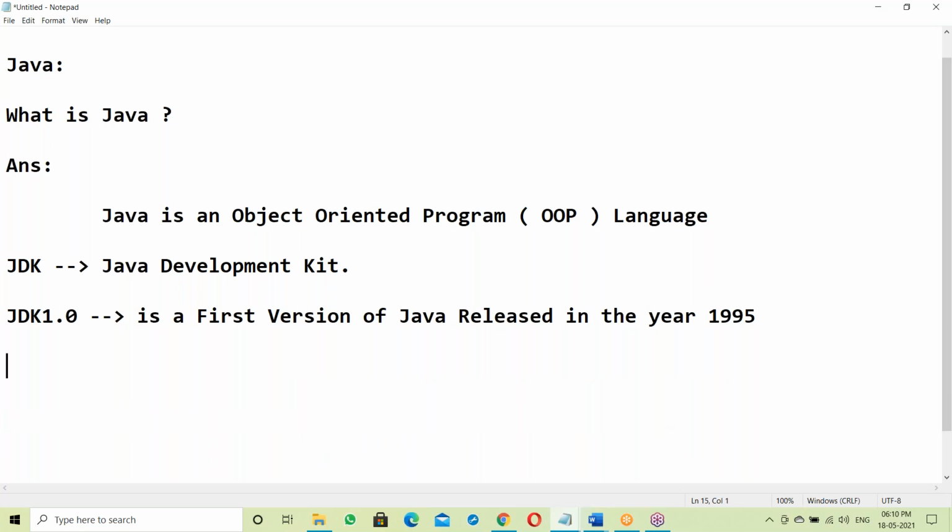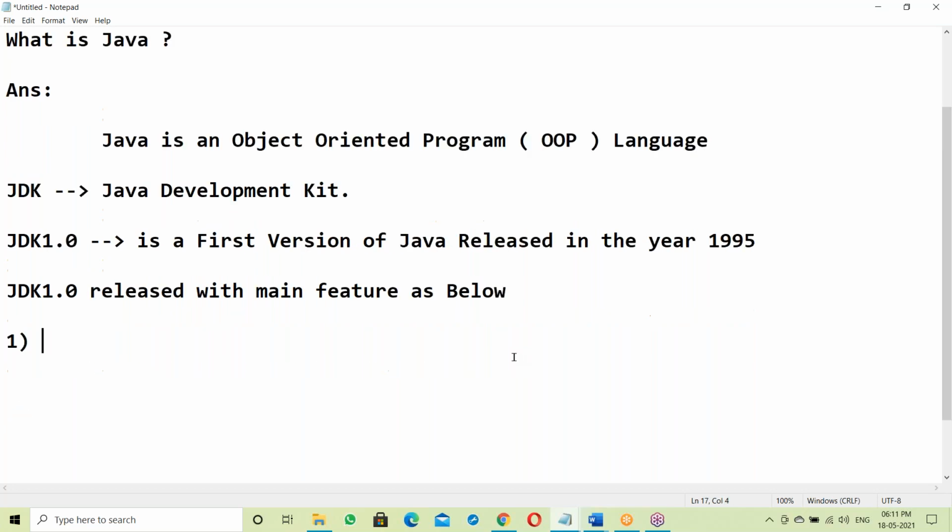See JDK 1.0. JDK 1.0 was released with main features as below. What are the main features of Java? Let us talk about the main features. So JDK 1.0 was released with the main features as below.